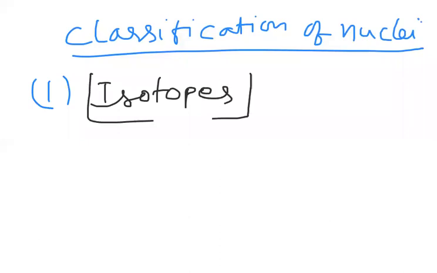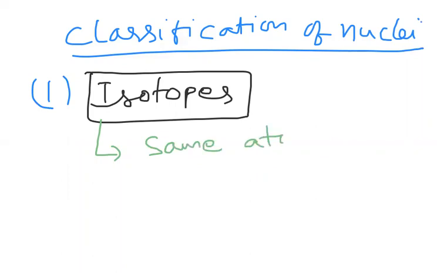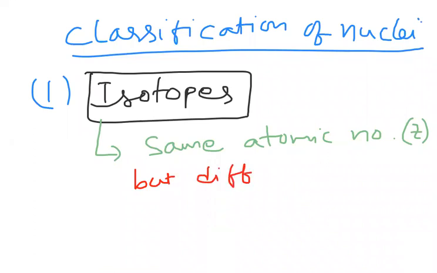What do you mean by isotopes? Isotopes are nuclei having the same atomic number, Z, but different mass number.